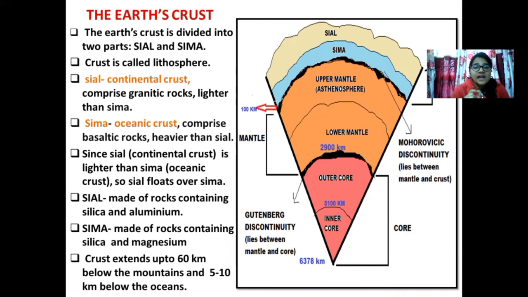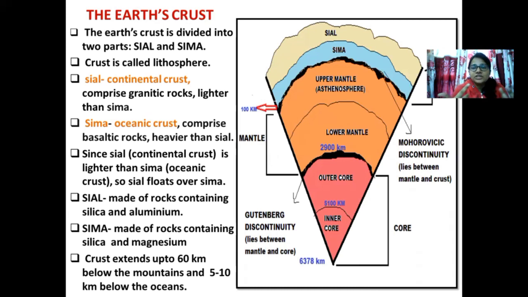Go by the word Sayal. It comprises two things: Si plus Al, that means silica and aluminium. Sima, again two words: silica and magnesium. Sayal is nothing but the continent or the continental crust. Sima is the oceanic crust.